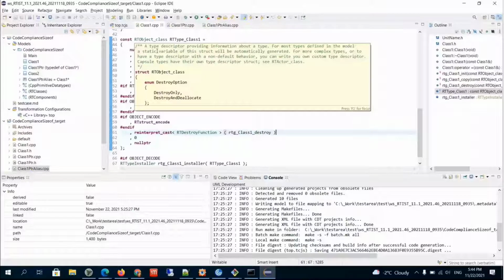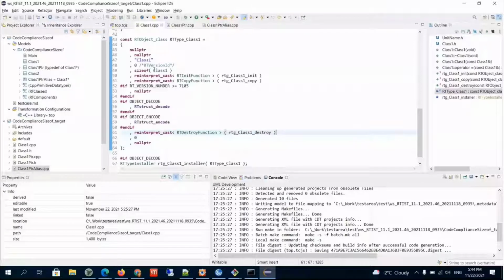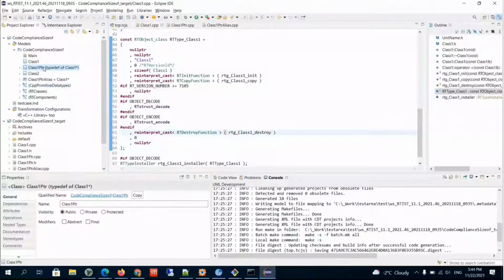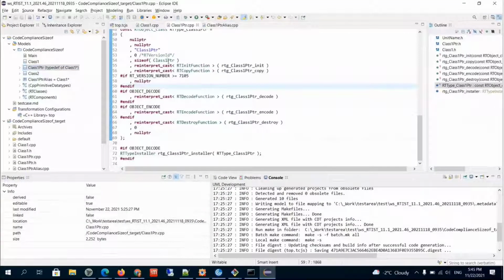In this sizeof, we compute the size of the type for which we are generating this type descriptor. If we have a typedef, for example Class1Ptr, which is a typedef of Class1, then we also generate sizeof for Class1Ptr, and Class1Ptr is a typedef of a pointer.